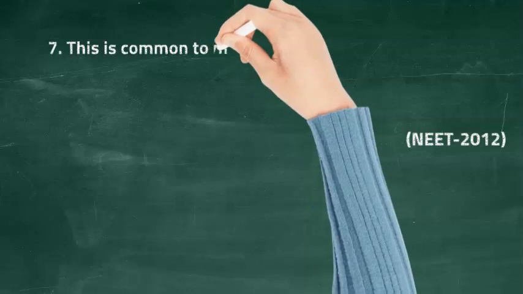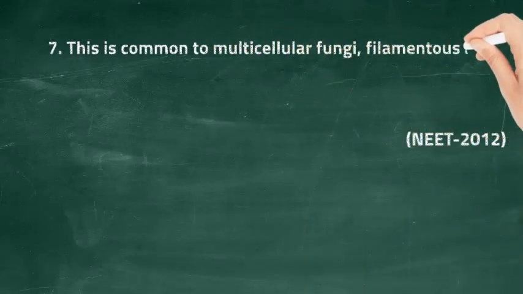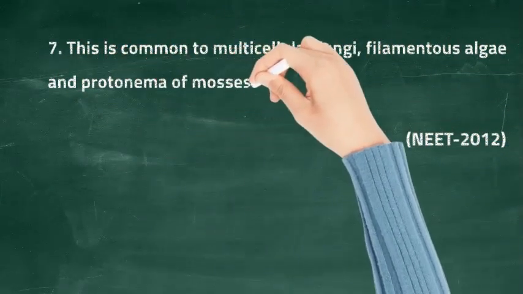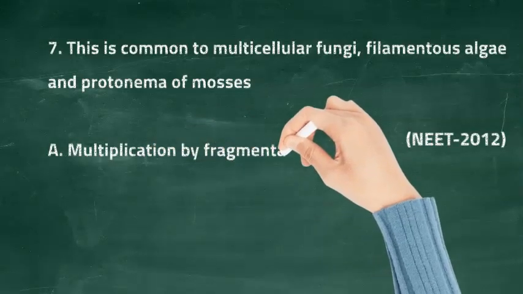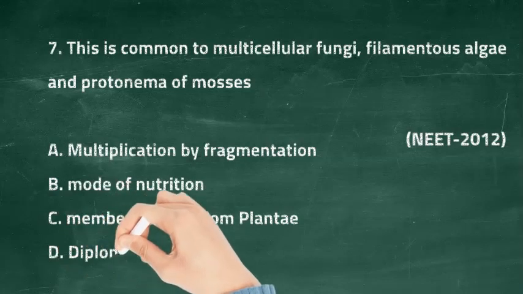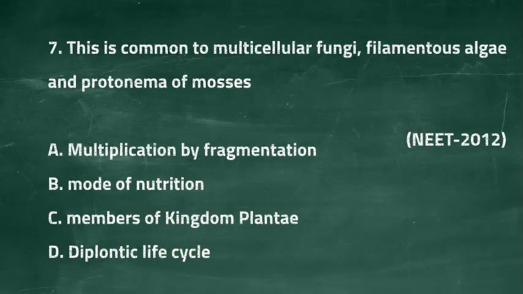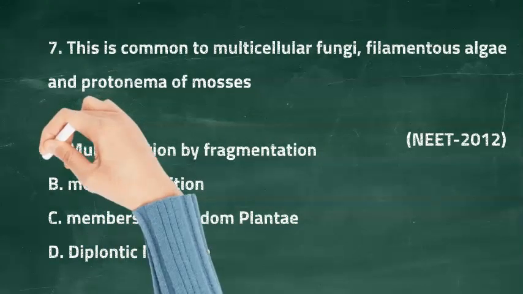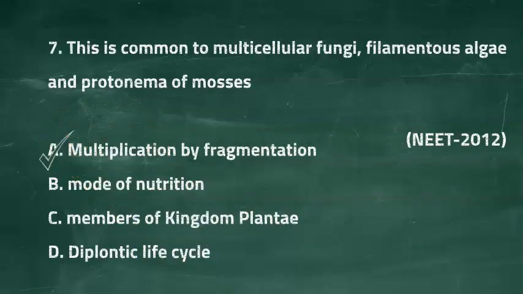Question 7. This is common to multicellular fungi, filamentous algae, and protonema of mosses. Option A is multiplication by fragmentation, and option B is mode of nutrition. Option C is members of kingdom Plantae, and option D is diplontic life cycle. The right answer is option A, multiplication by fragmentation.